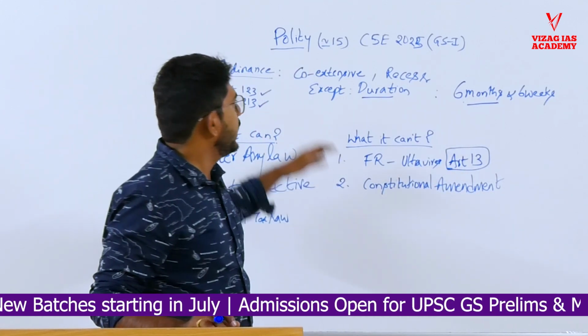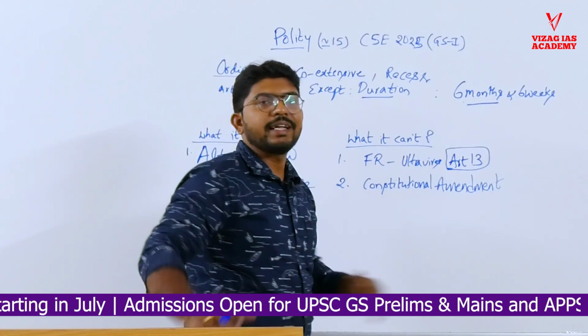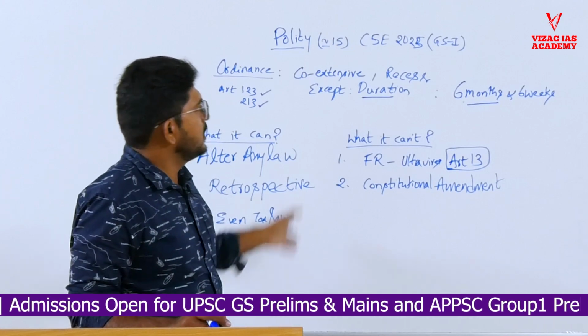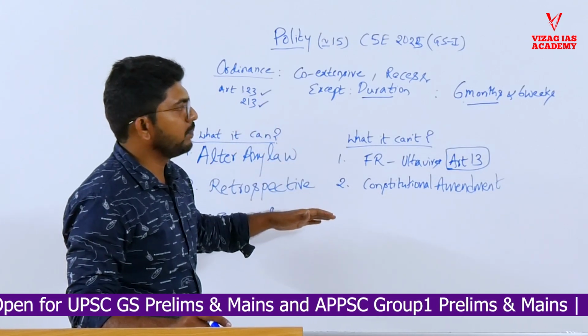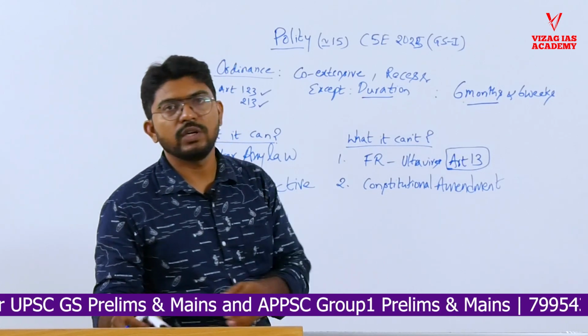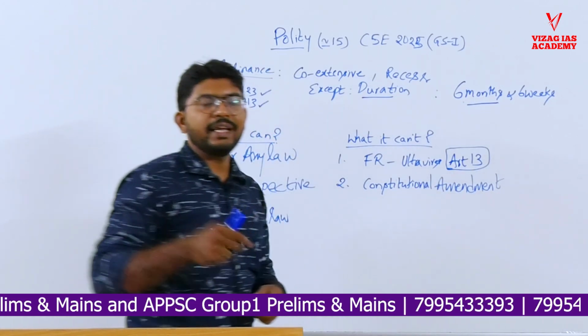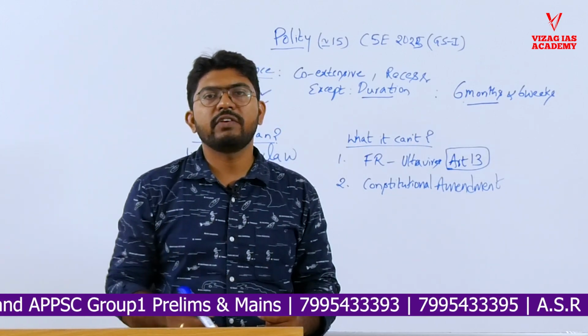And similarly, it cannot also do an amendment to the constitution. It cannot alter the provisions of the constitution. So these are the basic features. Nothing more to read about ordinance, nothing less to read. They asked the basic features only. So one who knows about Article 13 or the basic intention of the provision of ordinance can clearly identify the answer.